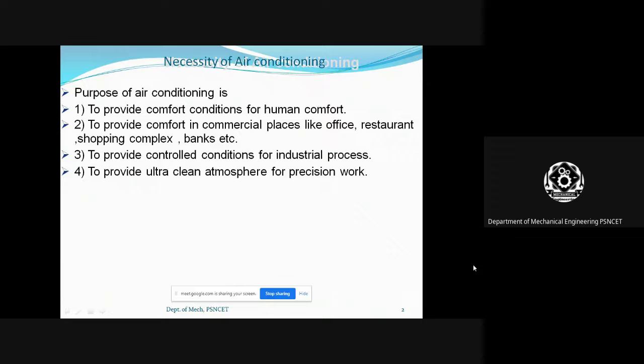Similarly, it provides comfort in commercial places like cinema theaters, restaurants, offices, shopping complexes, banks, etc. And then industrial processes also require controlled conditions of air conditioning, and an ultra clean atmosphere for precision work. For minute precision work, an ultra clean atmosphere is required.